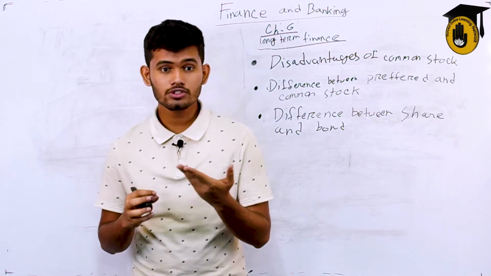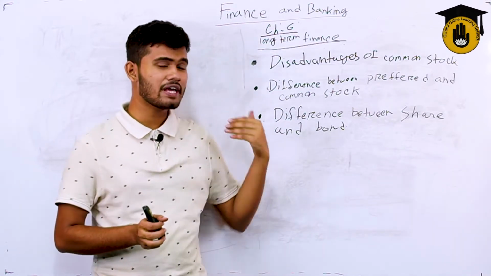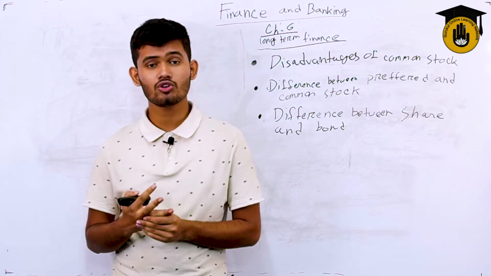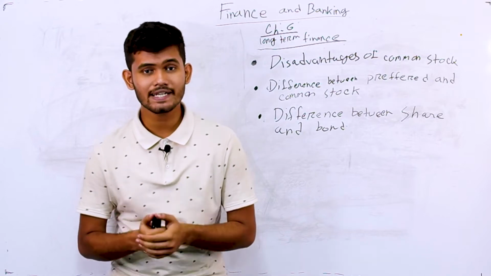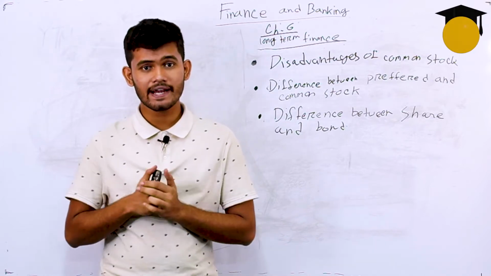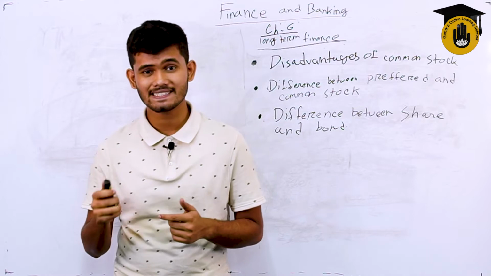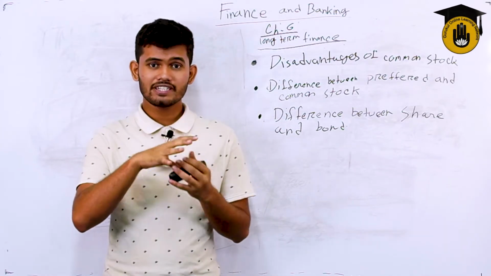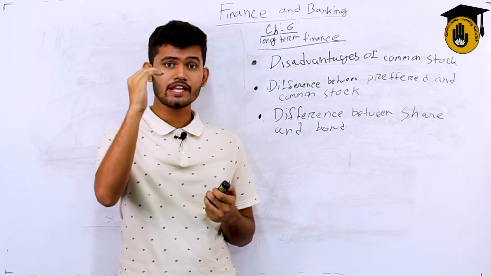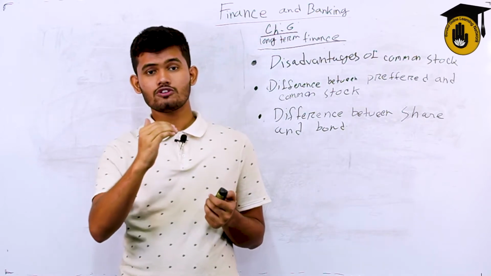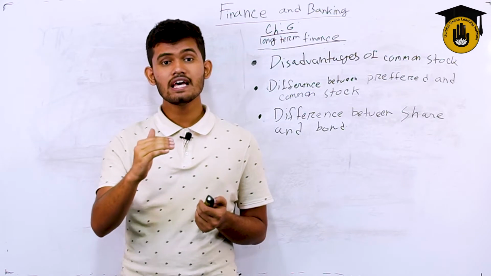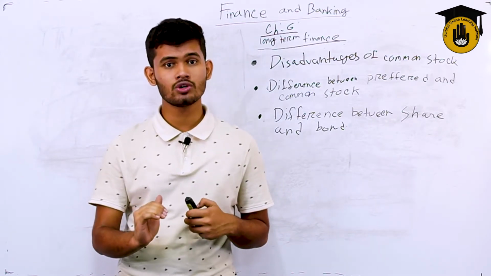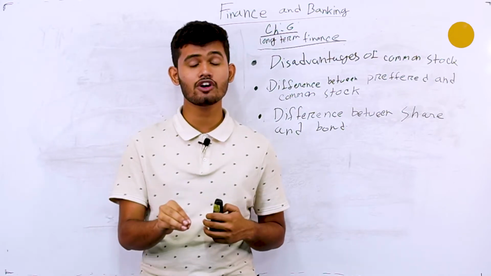So the common stockholders get paid at the very last, because the normal bondholders, the mortgage holders or the preferred stockholders are promised a certain amount of money that will be given at the end of their business period. That's why after giving all of them money, firstly it goes from the director level, the main owners, then comes the preferred stockholders, debenture holders or the bondholders, and then after that come the normal or the general or the common stockholders. They are at the last of the pecking order.